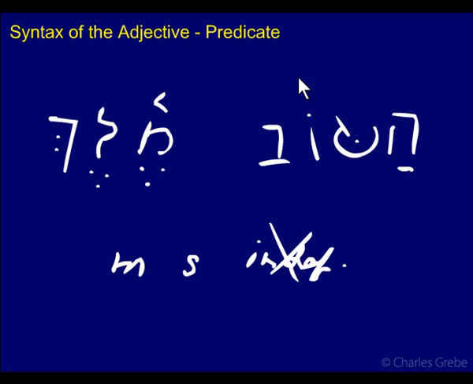If you did, this would probably be a substantive, which is what we're going to deal with in the next module, but you'd have to look at the greater context here. And maybe you wouldn't have this combination, I'm not sure. I just point this out here so that we are reminded that a predicate adjective can never have the article. So, if it has the article, you can rule out predicate.